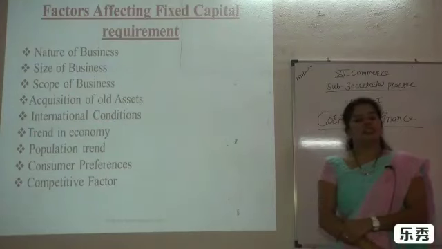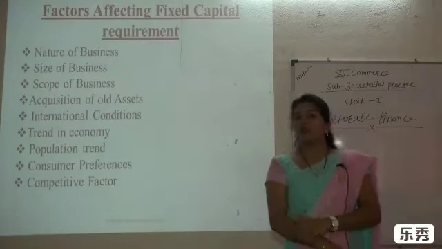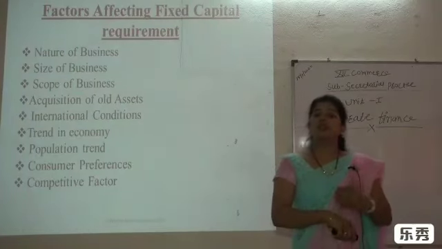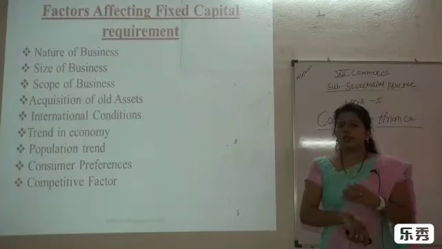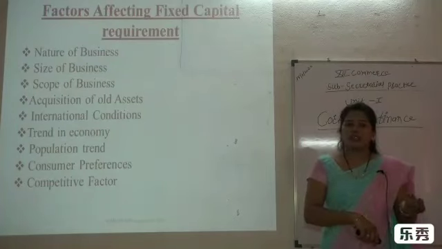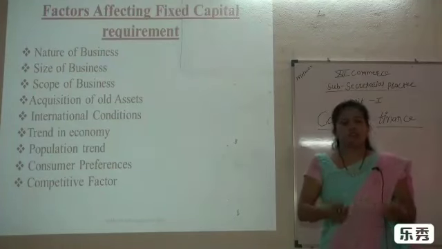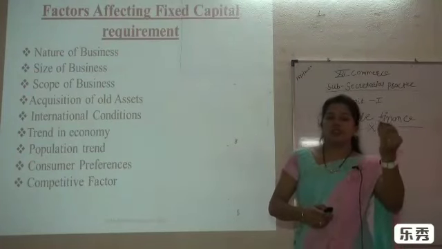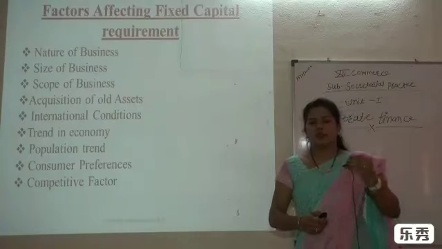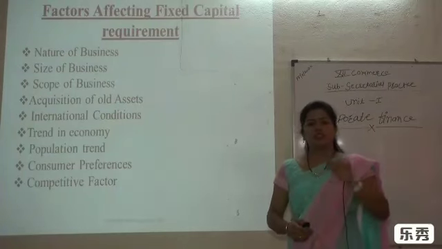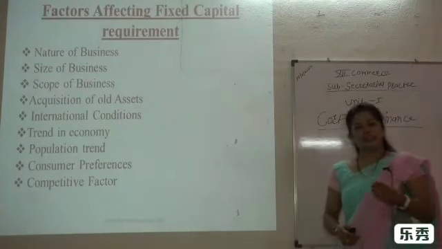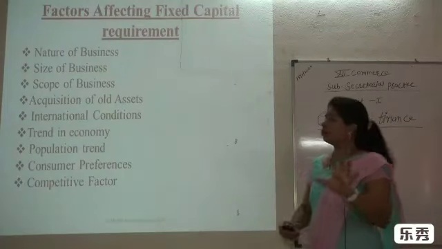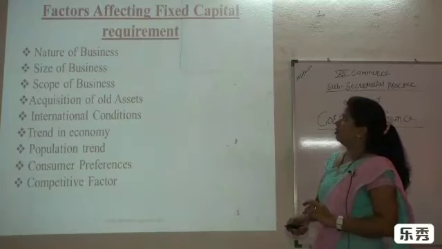Next is the international conditions. As we know, today we are facing the severe problem of COVID-19, so everyone is maintaining social distancing. Why were these conditions created? These are one kind of risk. So that's why we have to maintain the fixed capital. Suppose market conditions are very good, international conditions are good, at that time also we need fixed capital. So these are some of the conditions through which we have to maintain the fixed capital.